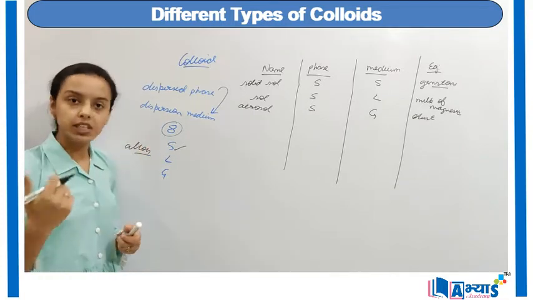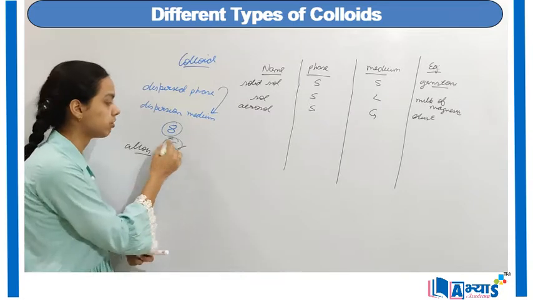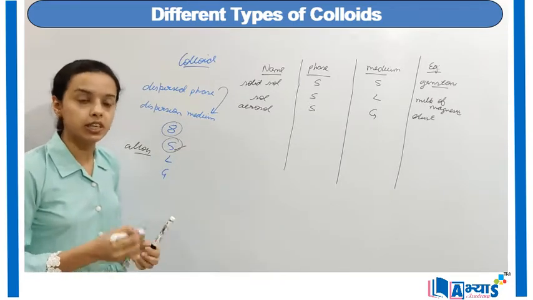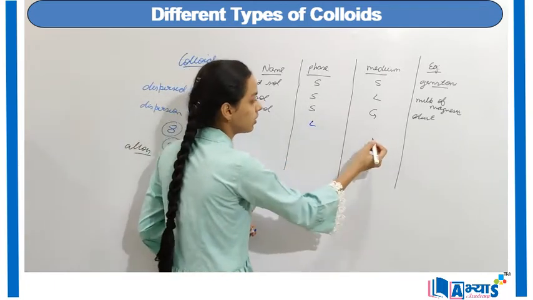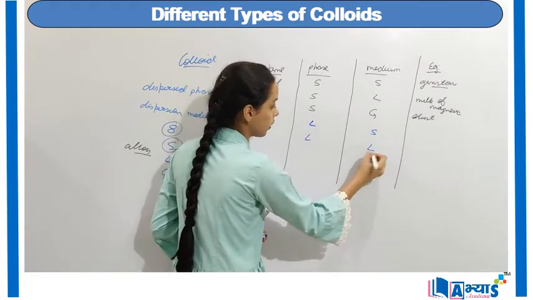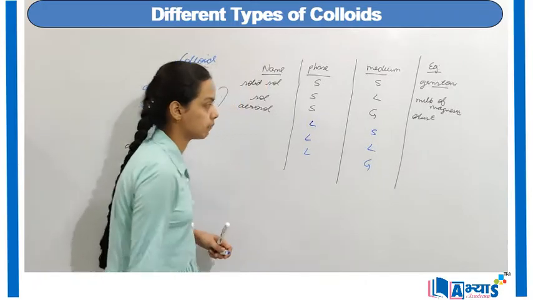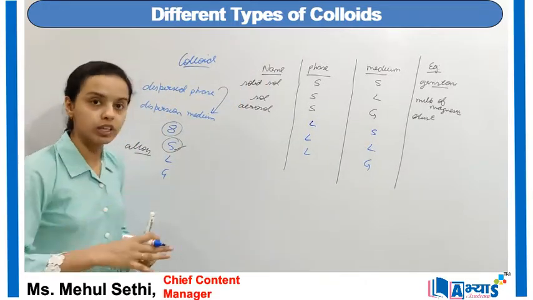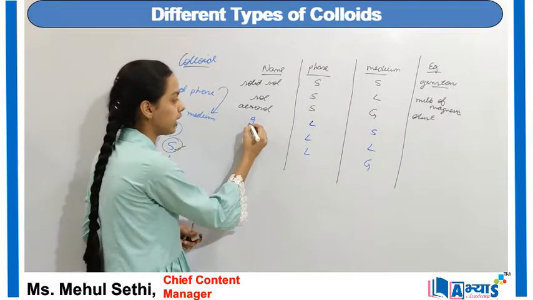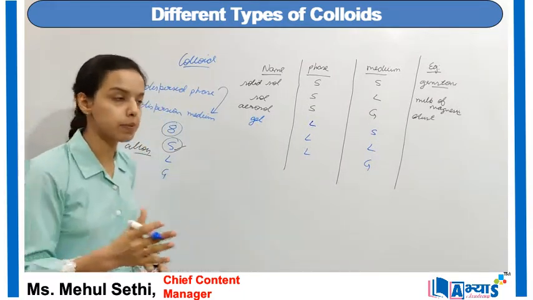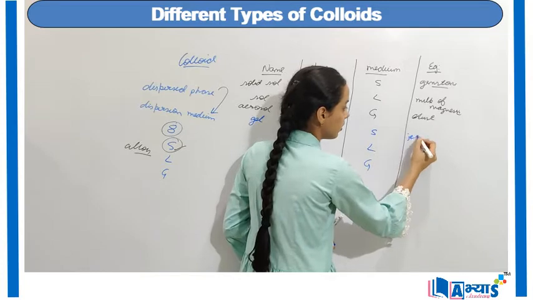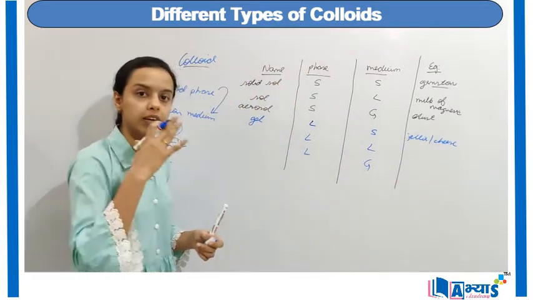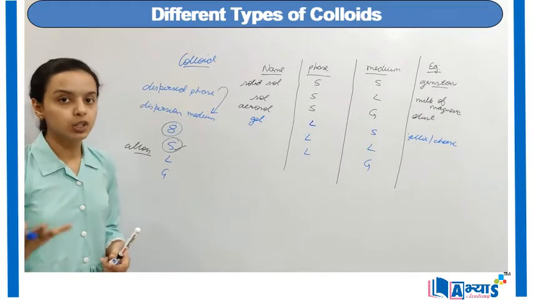Now we have discussed the first 3 cases when the dispersed phase was the solid. Now we will discuss when the dispersed phase is liquid: liquid and solid, liquid and liquid, liquid and gas. When a liquid is mixed in a solid, it is known as gel. The best examples are the jellies. Also we can say cheese.